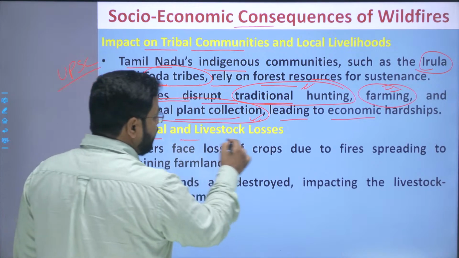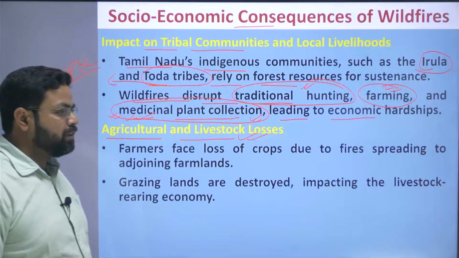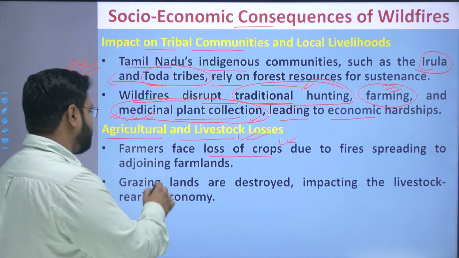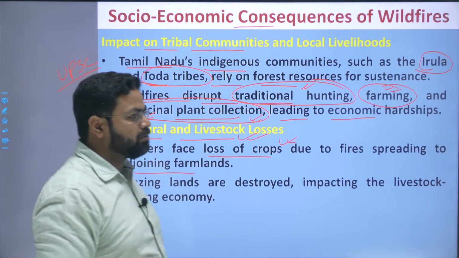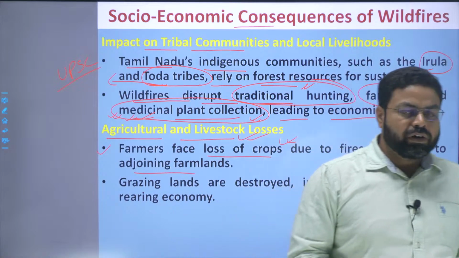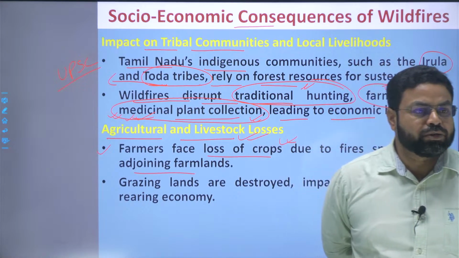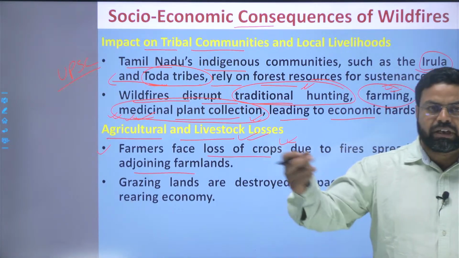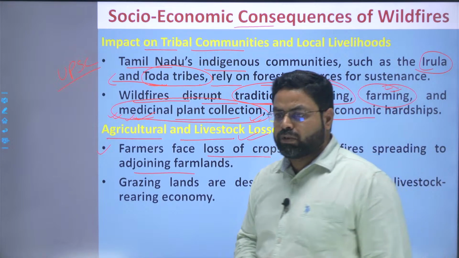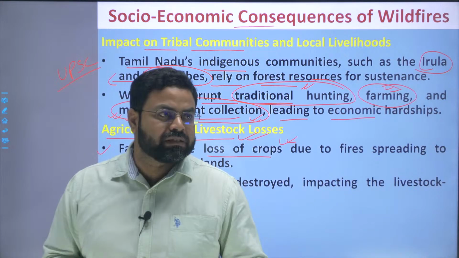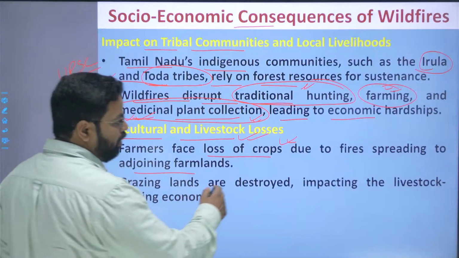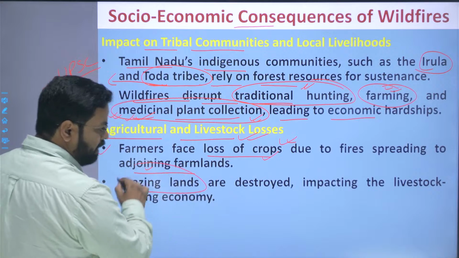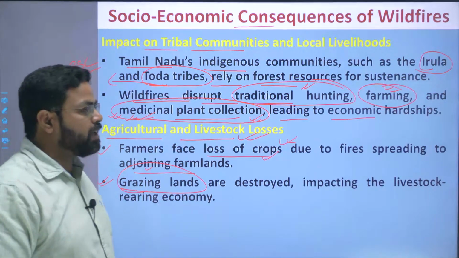Next is agricultural and livestock losses. Farmers face loss of crops due to the fires spreading to their adjoining farmlands. Many times, those farmlands which are adjacent to the forest lands also come under the impact of the forest fire. The forest fire engulfs their farmland also, their standing crop gets burnt down, and this causes loss of crop due to the spreading of the forest fire. Grazing lands are also destroyed because of the impact of this forest fire.